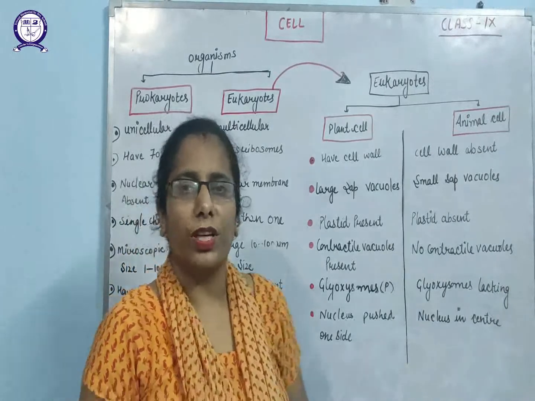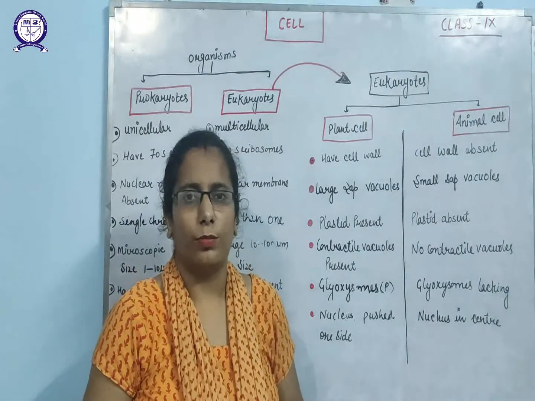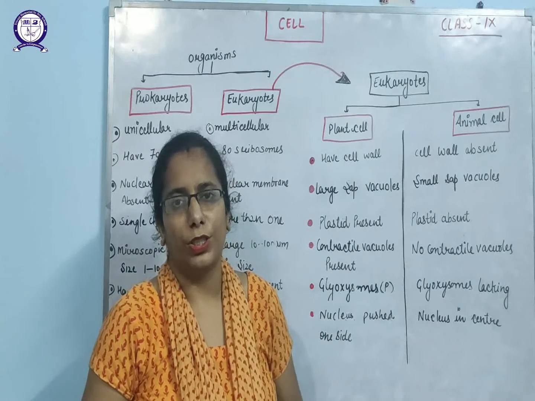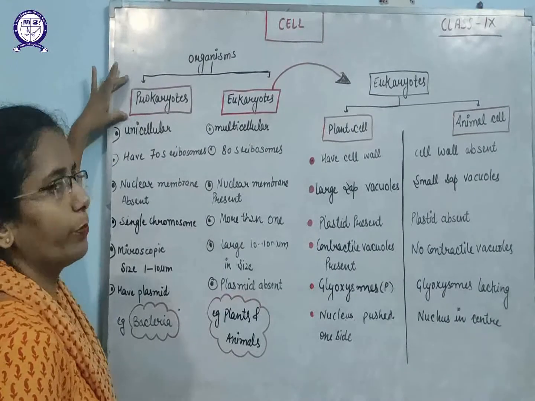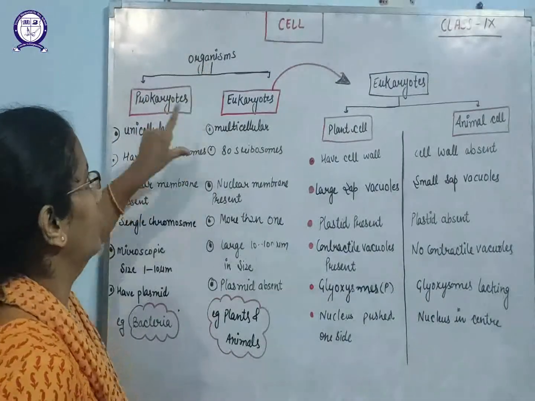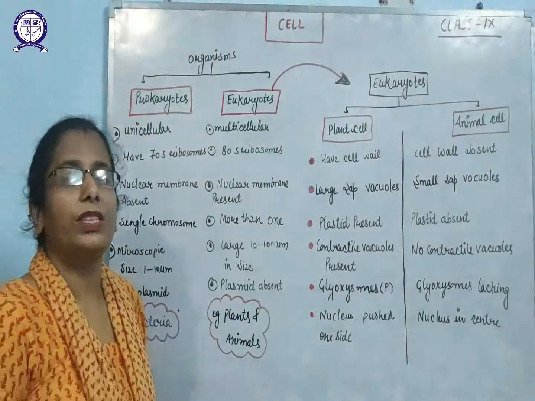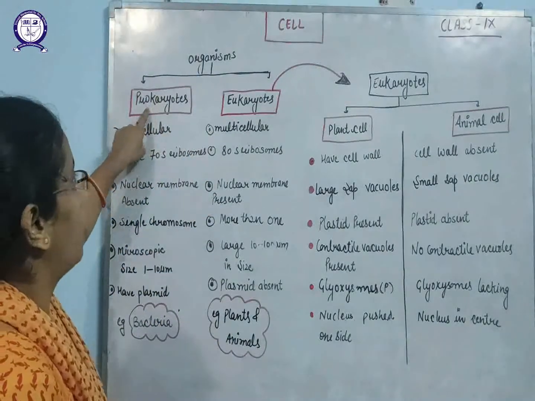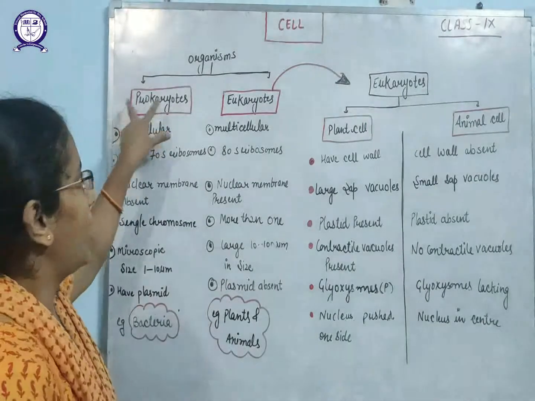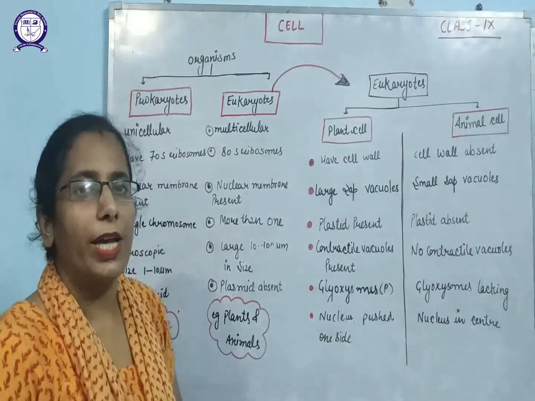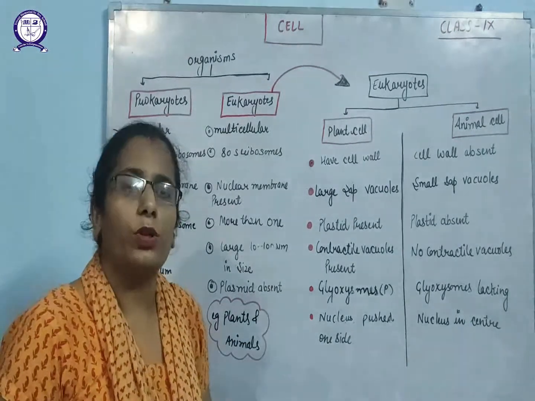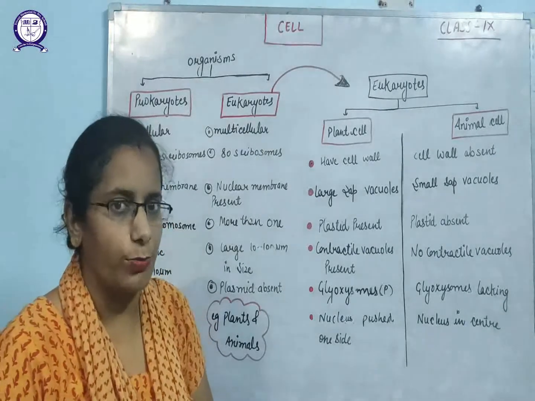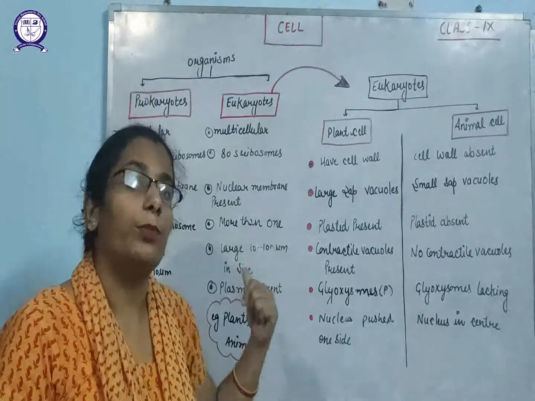Okay students, as I have told you, organisms are divided on the basis of their cell numbers. Some are unicellular and some are multicellular. So we can divide the organisms into two categories: one is prokaryotes and second is eukaryotes. As the name indicates, pro means before and karyote means nucleus. So prokaryotes are the organisms which evolved on the earth before the formation of the nucleus in the organisms. That's why they are called prokaryotes.